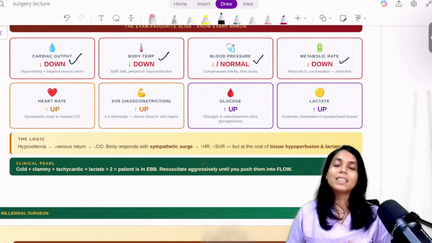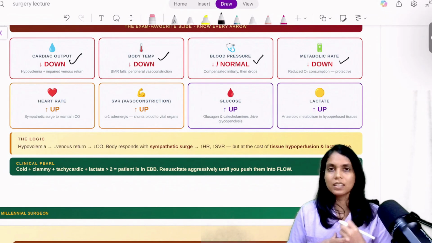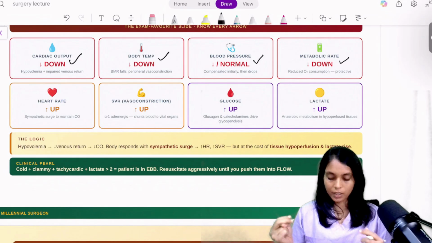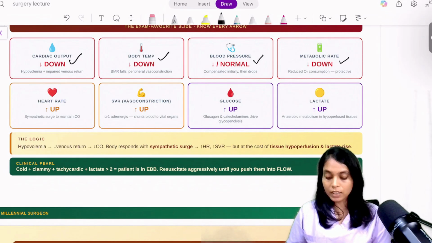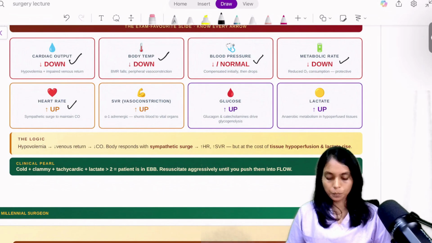Because the body is trying to conserve energy, it uses as little as possible for the peripheral organs and utilizes more for the brain and the heart. Heart rate will increase due to stimulation of the sympathetic system.